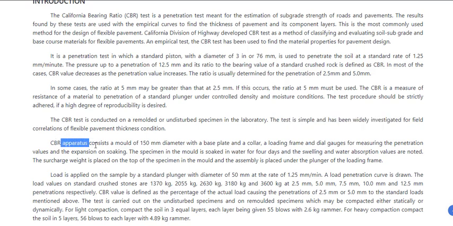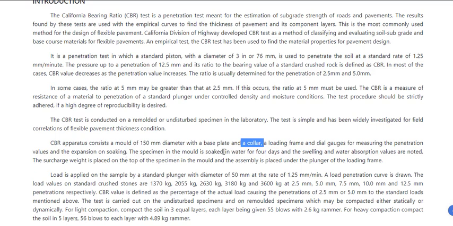CBR apparatus consists of a mold. As I told you, there is a standard mold for this. What is the standard size of the mold? It is 150 mm diameter. Again, we'll have a base plate, we'll have a collar. I'll show the pictures in the next slide. A loading frame, dial gauge measuring the penetration values, and the expansion on soaking. I'll explain all this in the next slides.